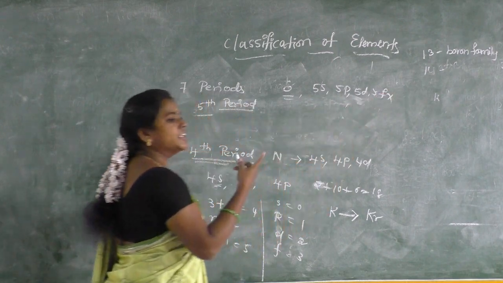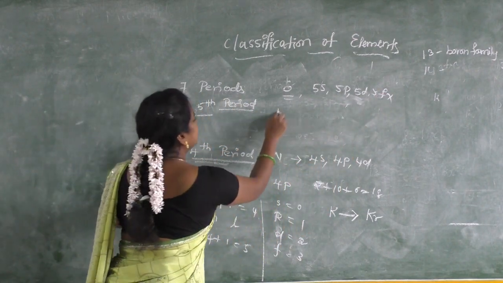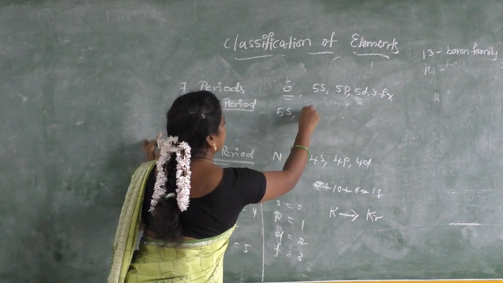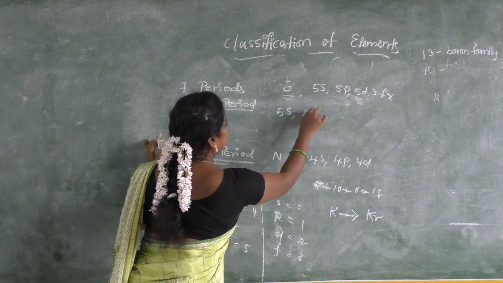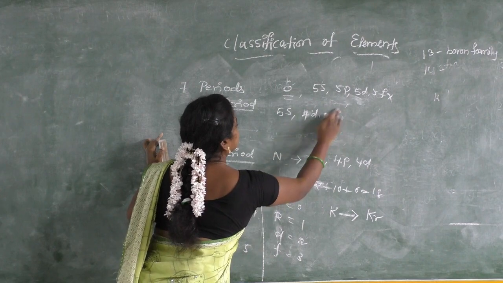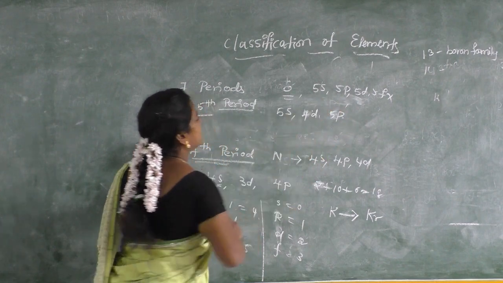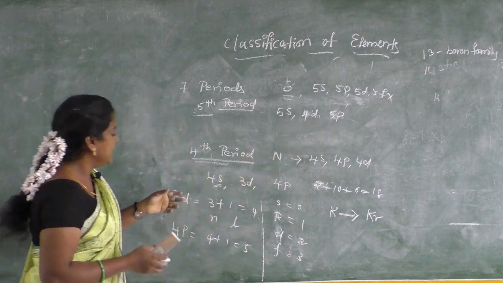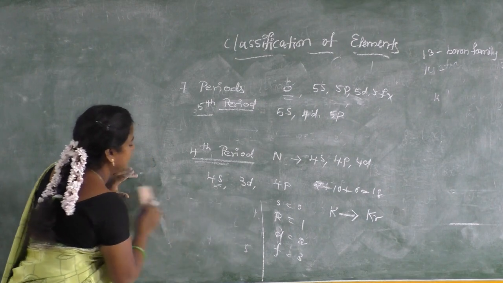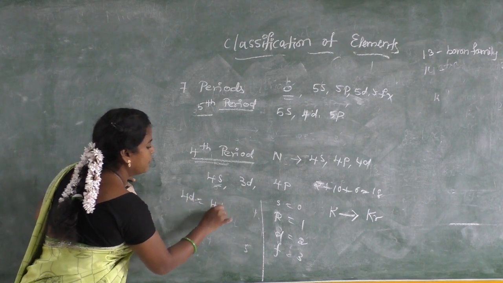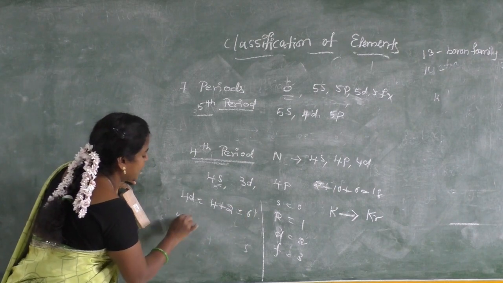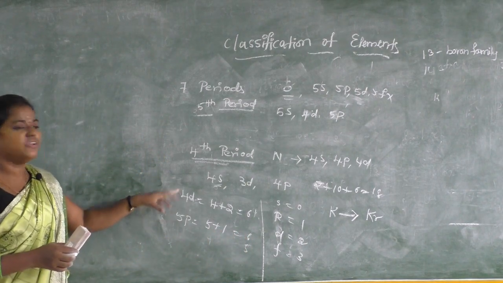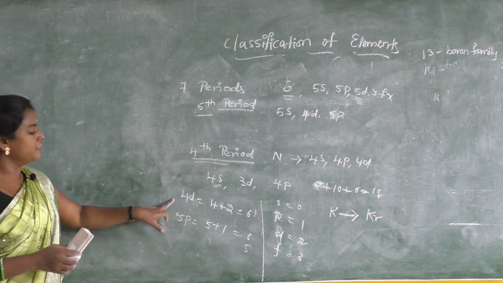But this is not actually the pattern we follow. The pattern we need to follow is that first the electron fills into 5s, then it moves to 4d, then it moves to 5p. Why? Because we should compare these two, 4d and 5p, in a similar way. For 4d, the n plus l value is 4 plus 2, which means 6. Compared to 5p, 5 plus 1, it is also 6.